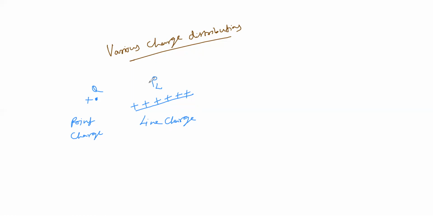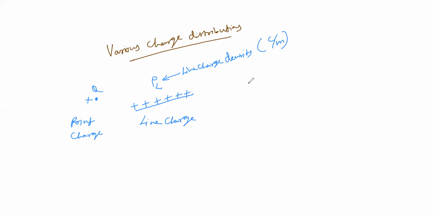The suffix letter denotes the region where the charge is located, here on the line. Overall we call this term line charge density. Line charge density is measured in coulomb per meter, that is, the charge existing along the line, per meter.